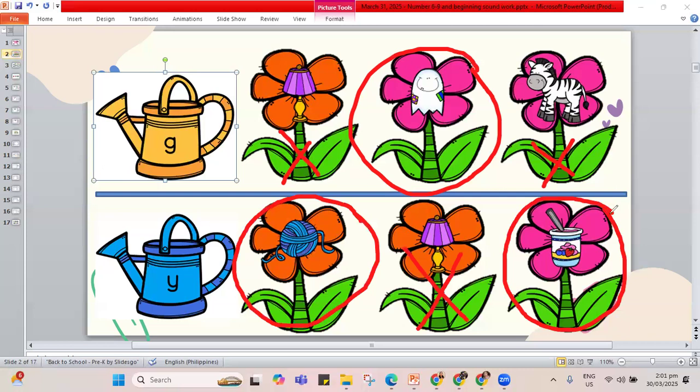So again, these are the pictures that we answered. For letter G, we have the ghost. It begins with G. For letter Y, the things that begin with Y, we have the yarn, where we can use it for making a sweater or socks or mittens. Y is also for a healthy snack, the yogurt. Let's move to another set.